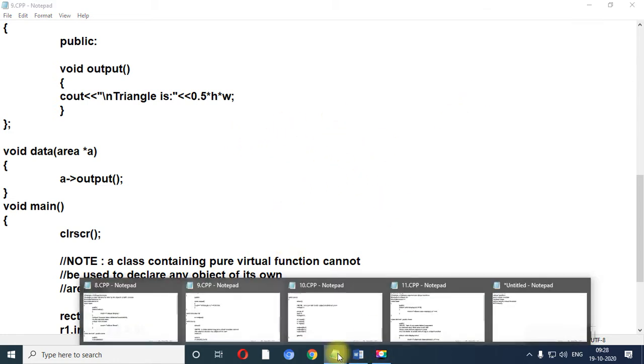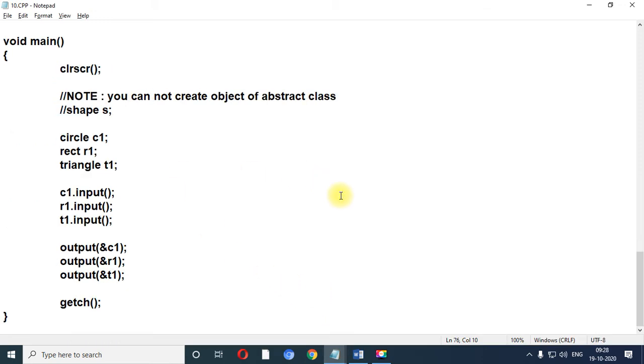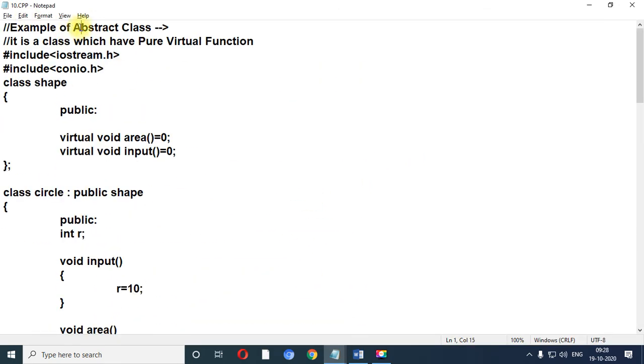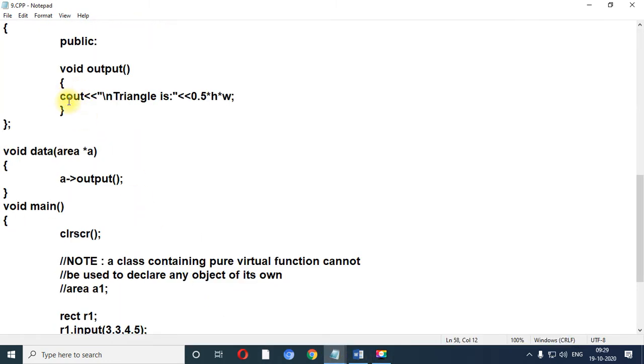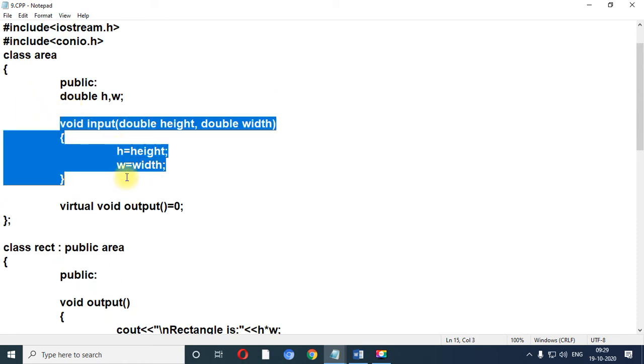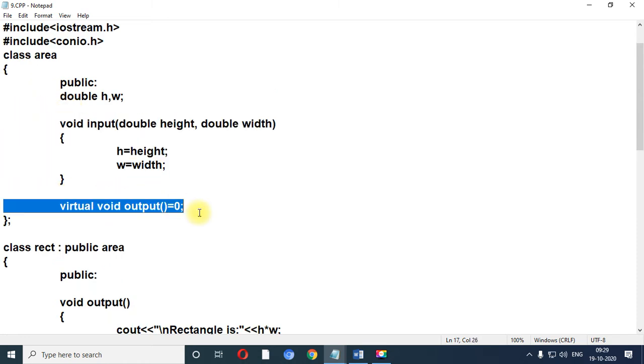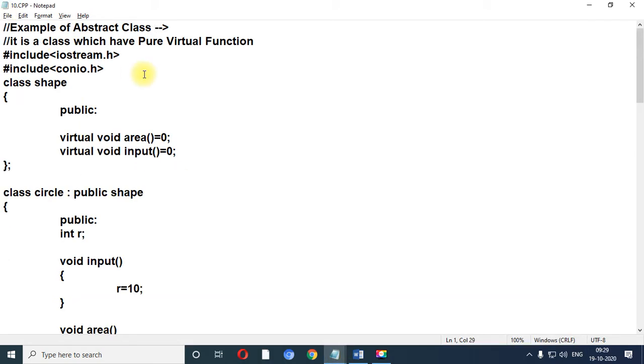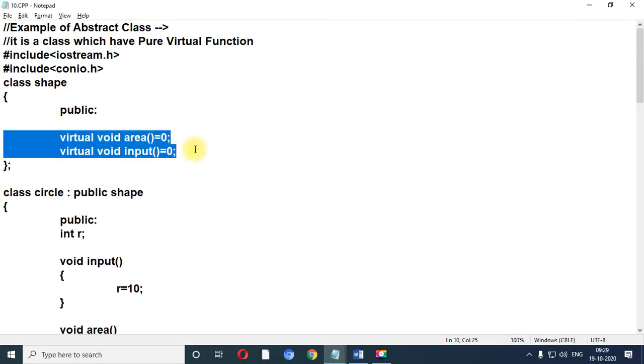Now let me share the third notepad file, which is based on our previous session and represents the abstract class. This particular program contains a non-virtual method as well as a virtual method, but the next program contains both the methods as pure virtual methods. So any class which contains only pure virtual functions is known as an abstract class, and again you are not able to create the object of an abstract class.